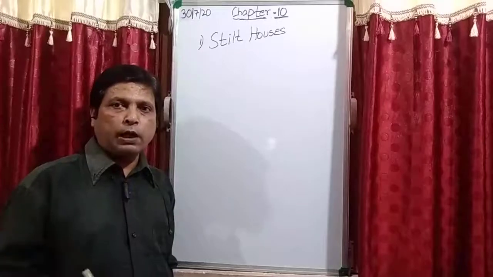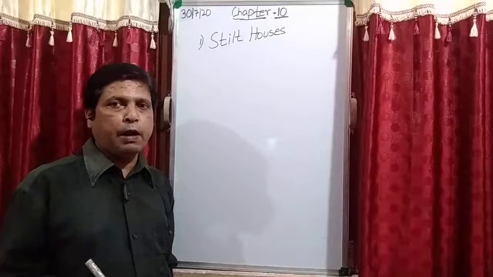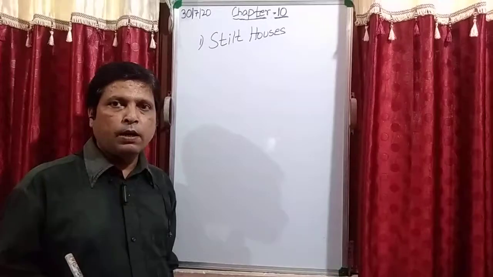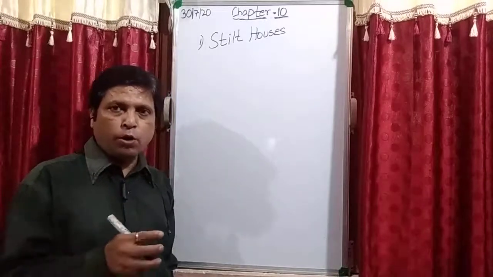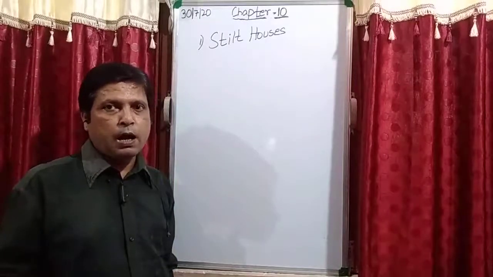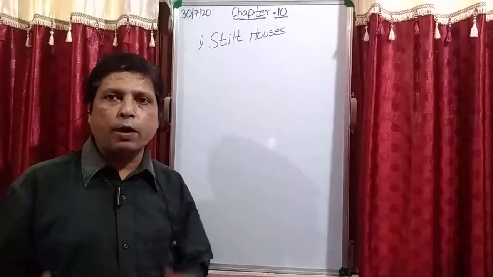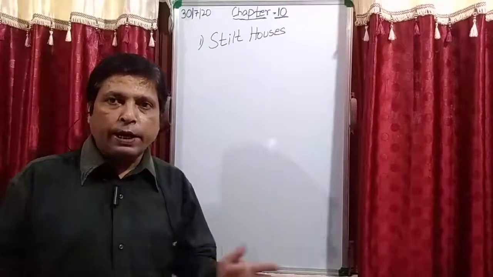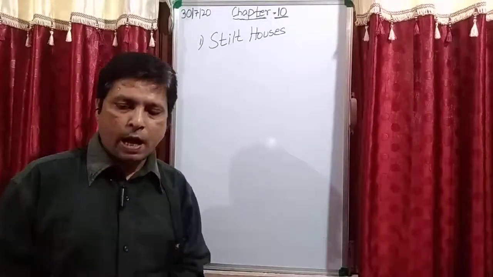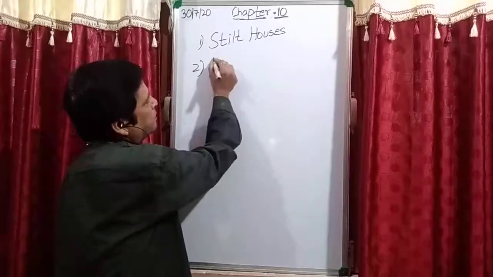When the water comes, it flows below the ground level and the water will not enter the house. The people use stairs to go inside the house and to come out of the house. If these types of houses are not built in this area, then what happens, students? The water will enter the house and it may damage the house also. After that, the second house which we will discuss is